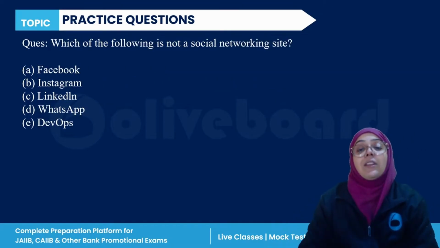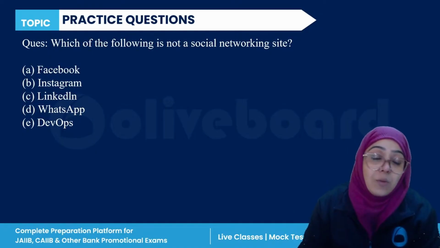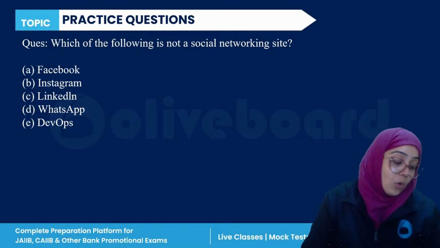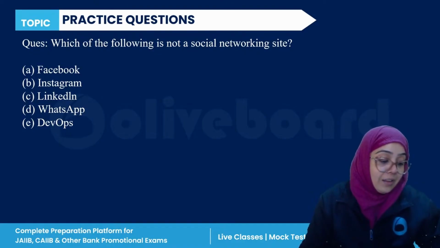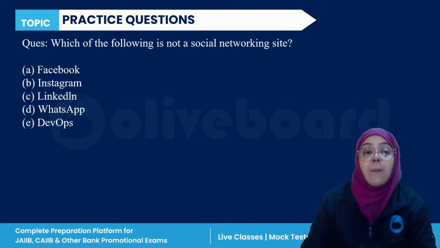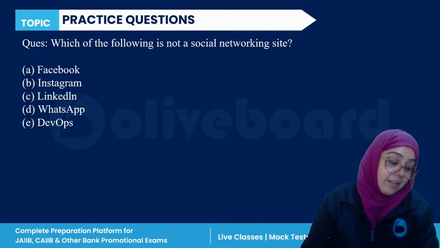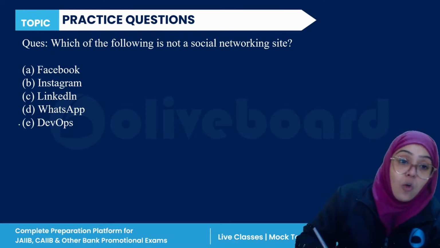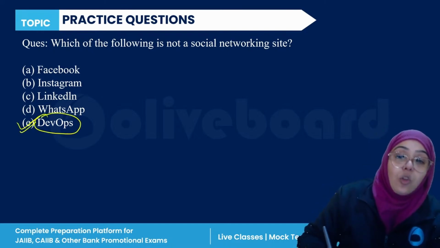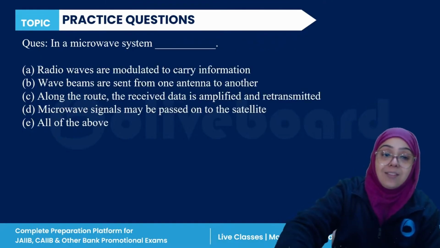Next question, which of the following is not a social networking site? Very easy. Now you all know this. Facebook, Instagram, LinkedIn, WhatsApp, or DevOps. So yes, DevOps is not a social networking site. So E is the correct answer.